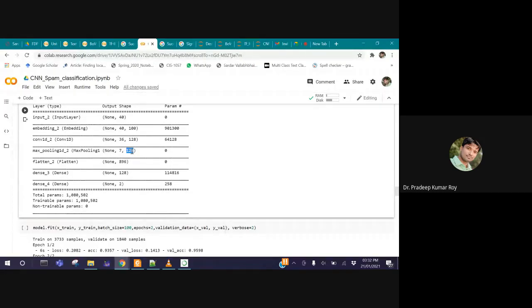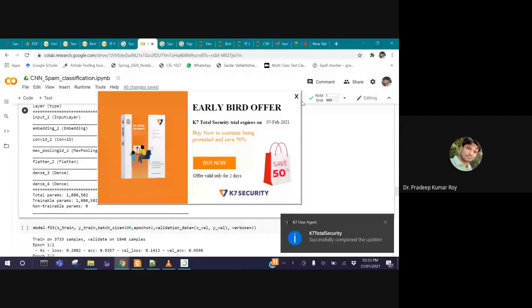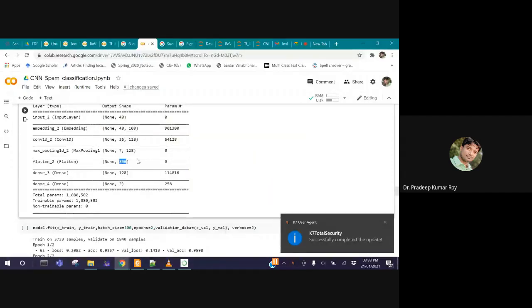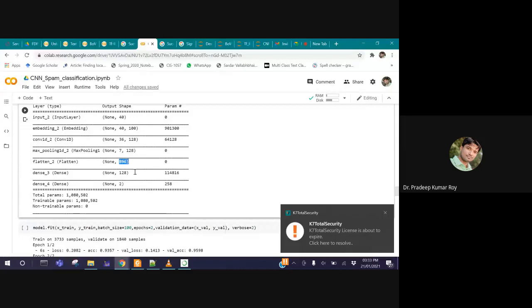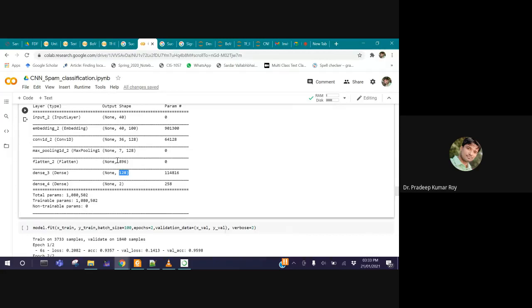Then if you multiply 128 into 7, what are we getting? We are getting this value. We multiply because the features are going to be flattened. All the features that we have just pulled out are flattened before passing to the dense layer. So 128 into 7 is 896. Now all these values are passed to the dense layer. Now multiply this 896 into 128.